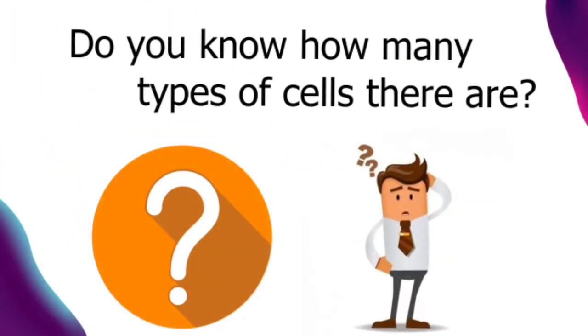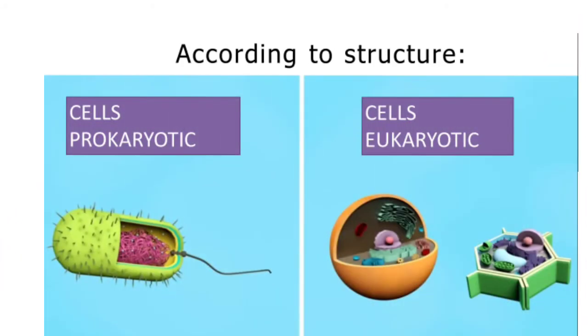Do you know how many types of cells there are? According to structure, two: prokaryotic and eukaryotic. Prokaryotic cells have a simple basic structure without organelles and without a nuclear envelope, which is why their genetic material is dispersed, occupying a space called the nucleoid, which is in direct contact with the rest of the cytoplasm.